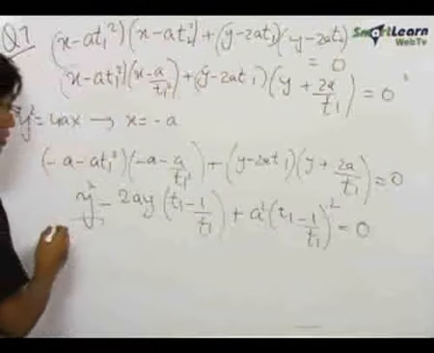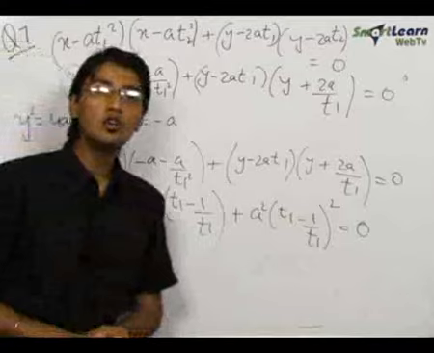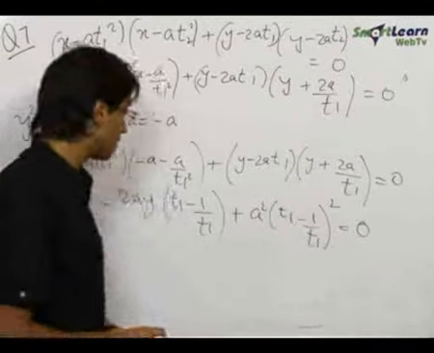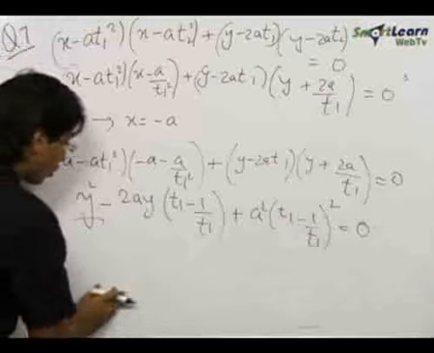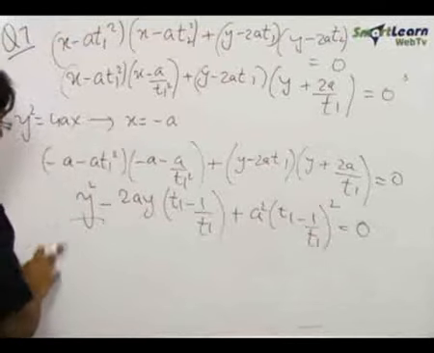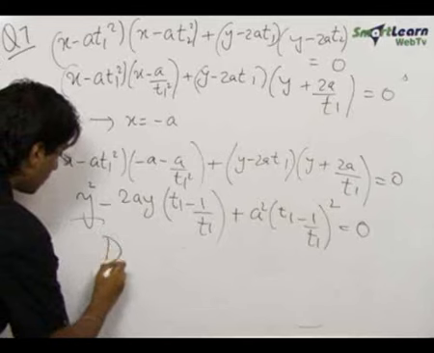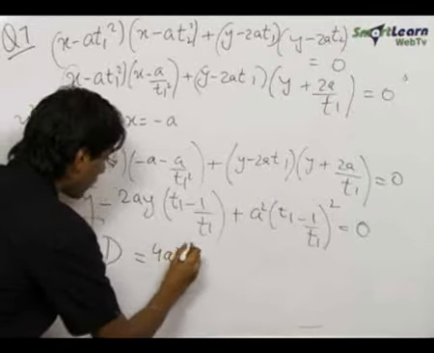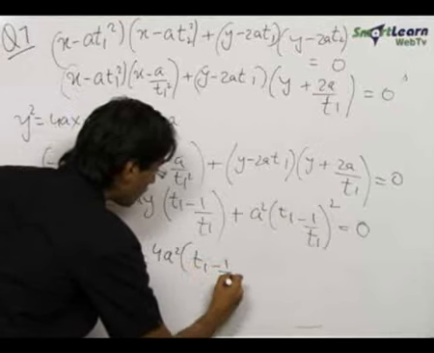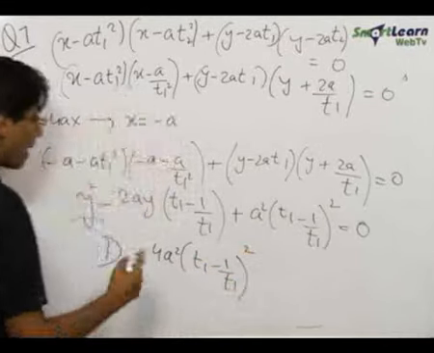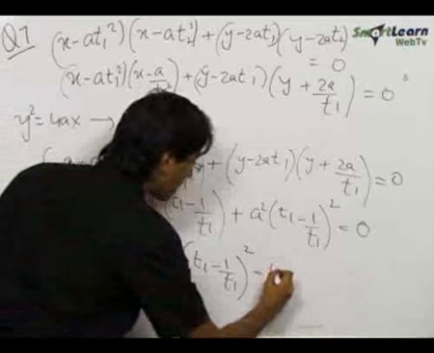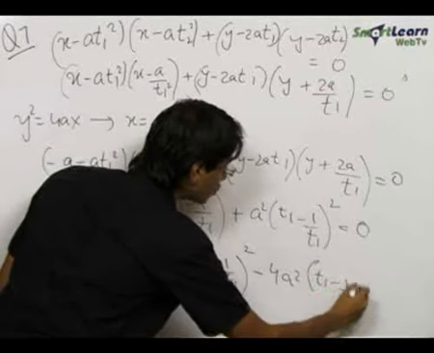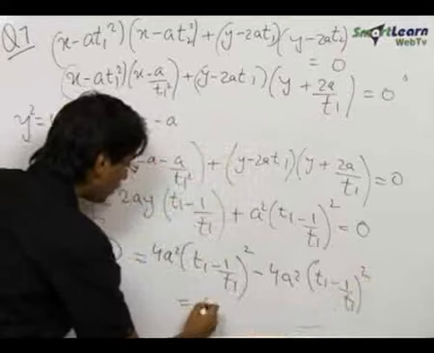Now this is a quadratic in y, and if we need to prove that the directrix x equals minus a is a tangent to this circle, then we need to show that the discriminant of this quadratic is equal to 0. Now discriminant is equal to b square minus 4ac, that is 4a square into t1 minus 1 upon t1 whole square minus 4ac, that is minus 4a square into t1 minus 1 upon t1 whole square, and this is definitely equal to 0.